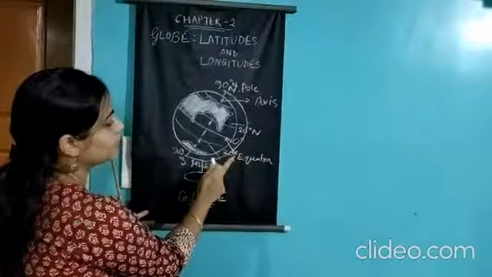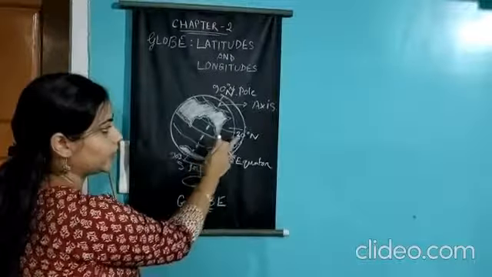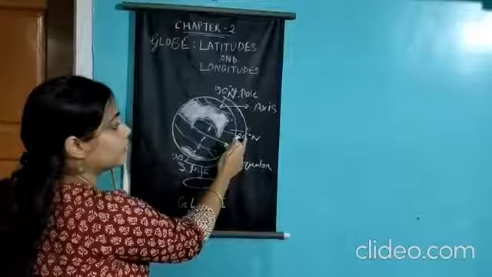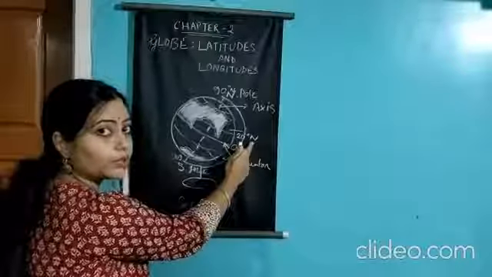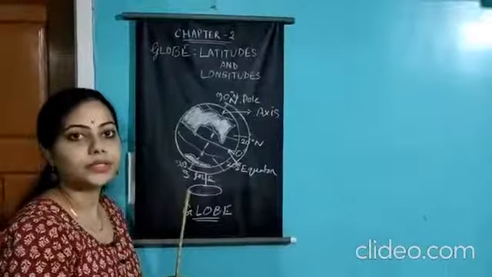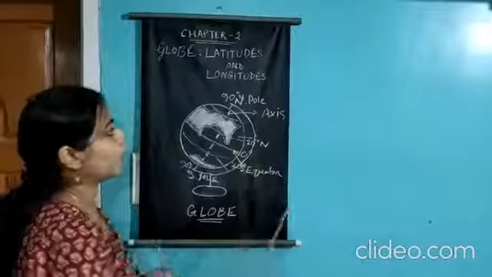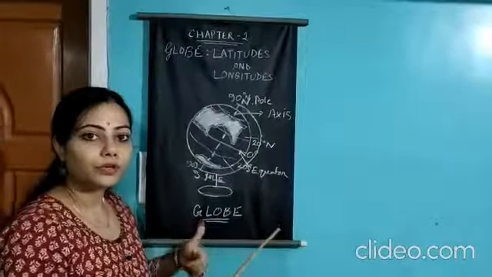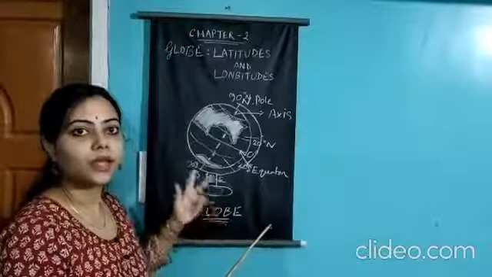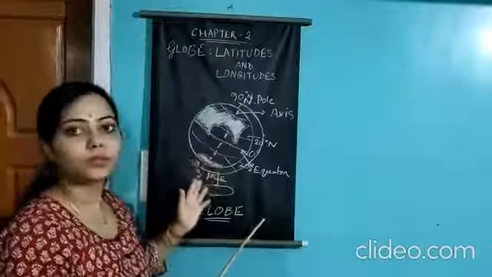Okay, so what is the difference? Both places are located at 20 degree, but Chandrapur is located at 20 degree north and the other place is located at 20 degree south. Clear? So that is all about the globe. First of all, I hope you have understood what is the globe, what is the axis, the equator and the other latitudes.